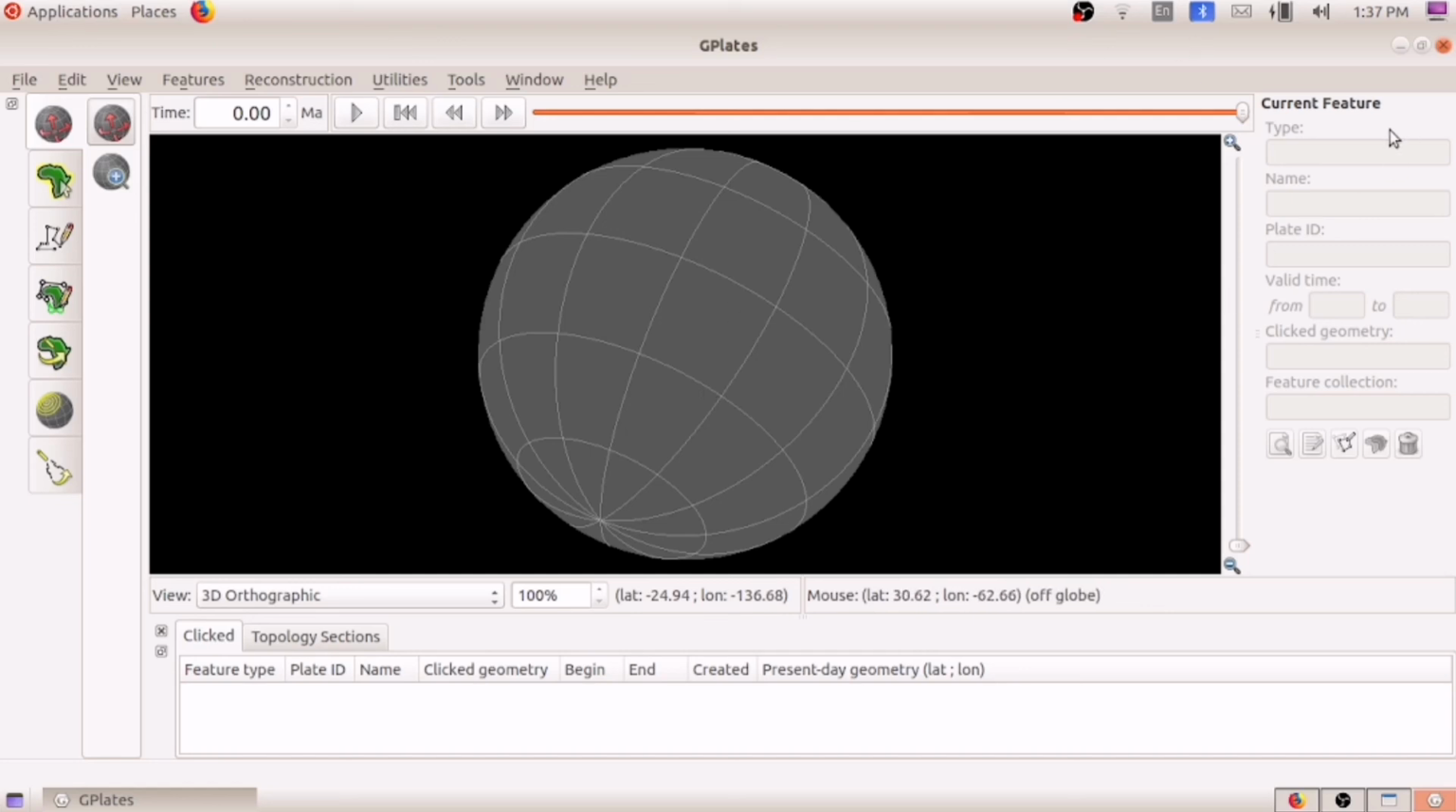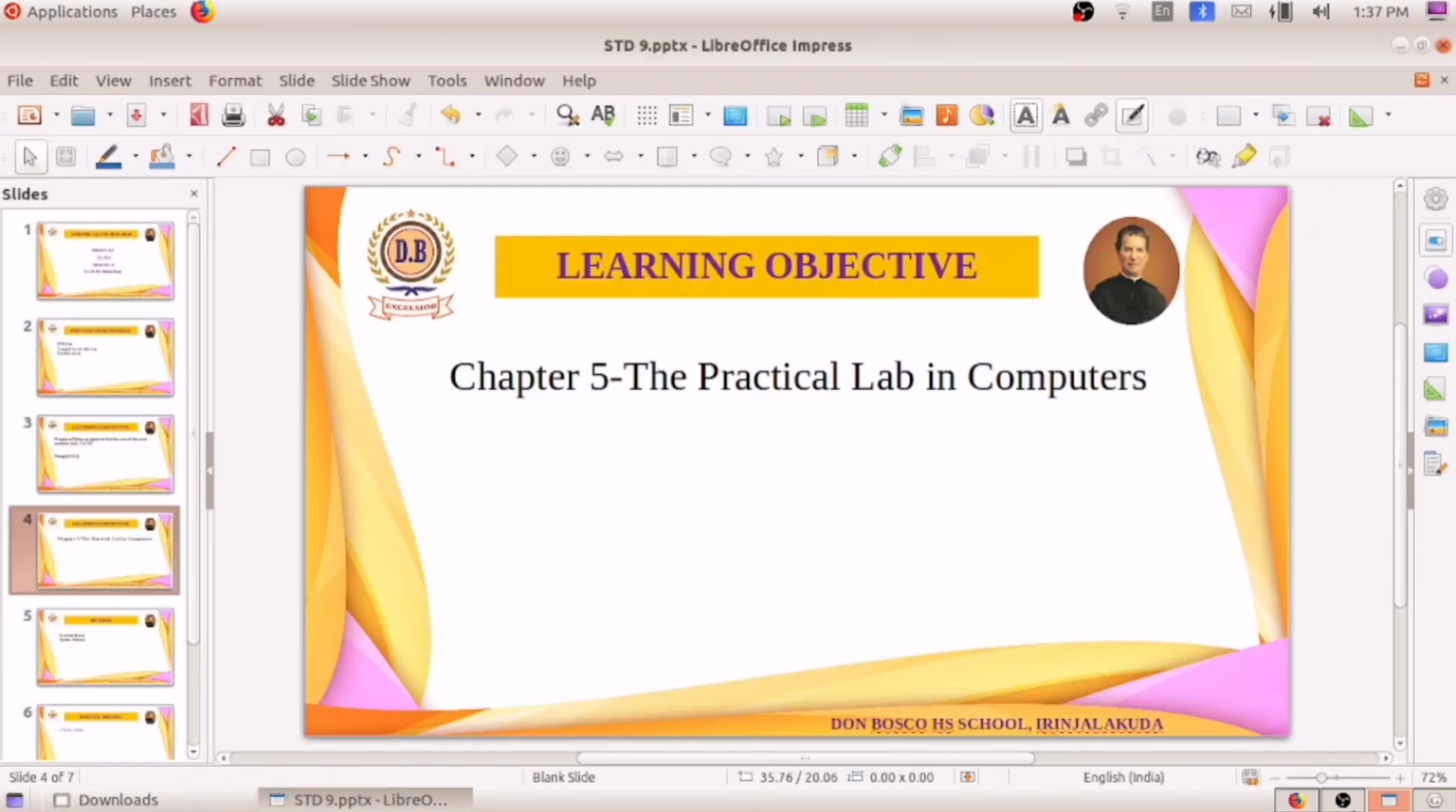I hope you understood how to open the G-Plates software. It is related to the geographical features of the earth, continents, oceans and so on. About that we will be discussing later.